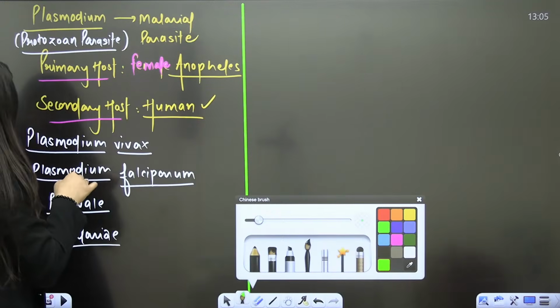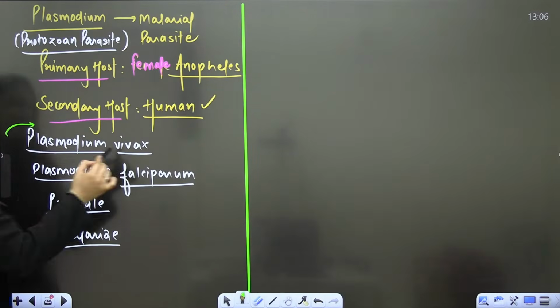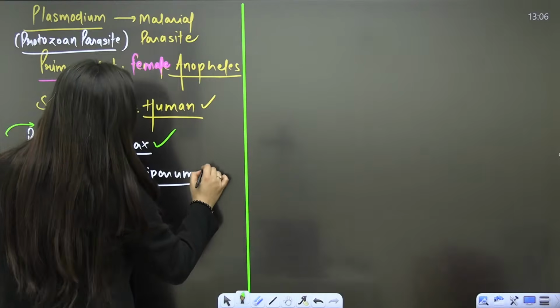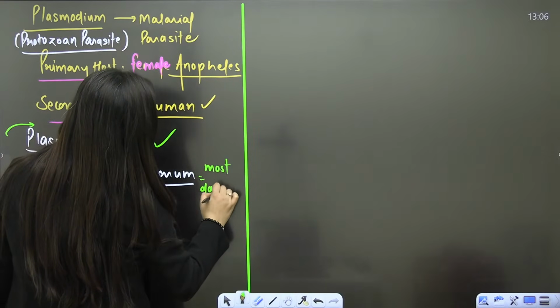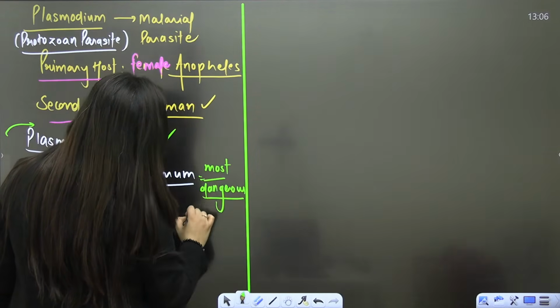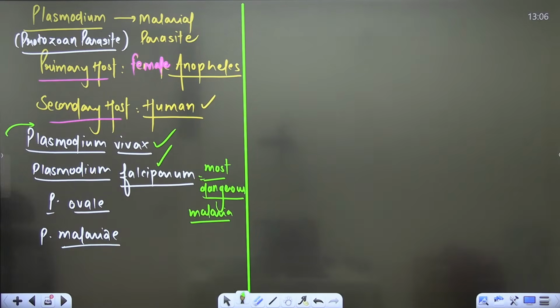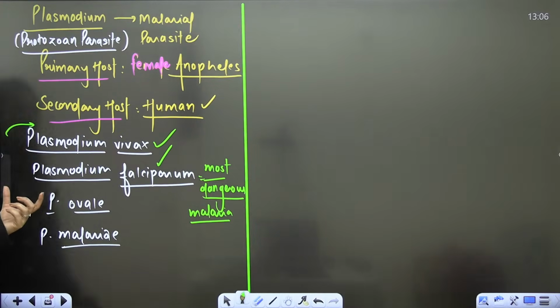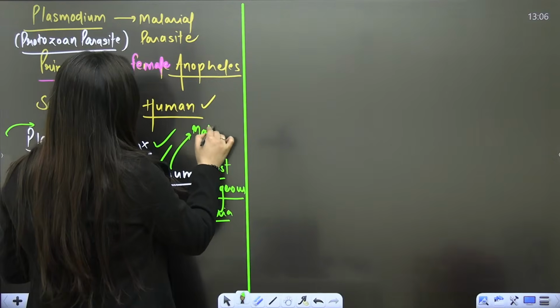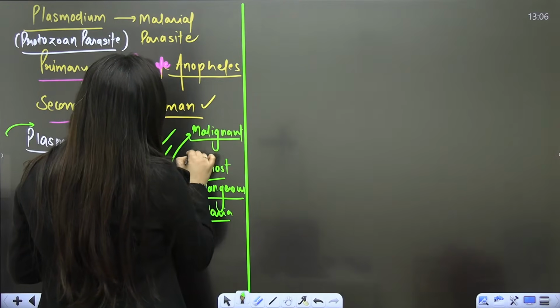Here Plasmodium vivax is the most common one, and the most dangerous malaria, I'll tell you the reason as well, is caused by Plasmodium falciparum. Is that clear? So they will cause different types of malaria. Plasmodium falciparum will cause the most fatal, and this malaria is known as malignant malaria. We will discuss it.